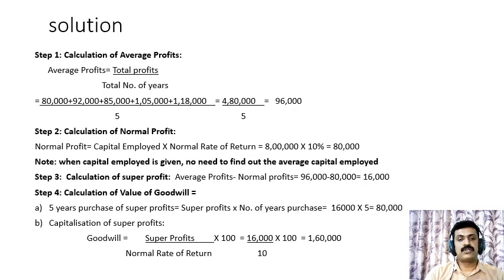Under capitalization of super profits, for the calculation of value of goodwill, the formula is super profits divided by normal rate of return multiplied by 100. Super profits are 16,000 divided by normal rate of return 10% multiplied by 100. The value of goodwill is 1,60,000.